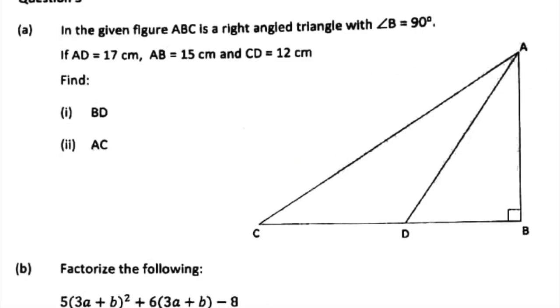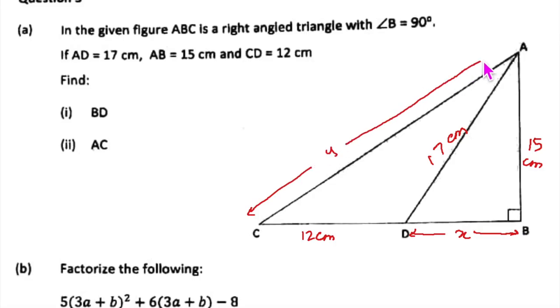Number 5, and here you will see there is ABC, which is a right triangle in which B is 90 degrees. AD right over there, this is 17 centimeter. AB is equal to 15 centimeter. CD is equal to 12 centimeter. And they say find BD, so I'm going to write X from here to here like this. And AC will be from here to here. Let us call that Y.